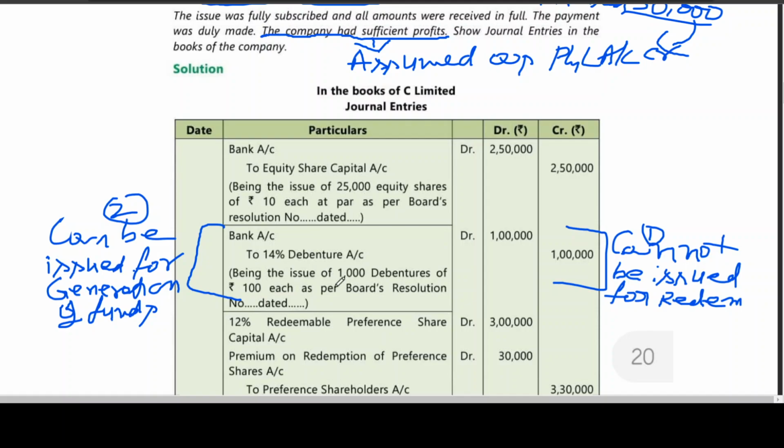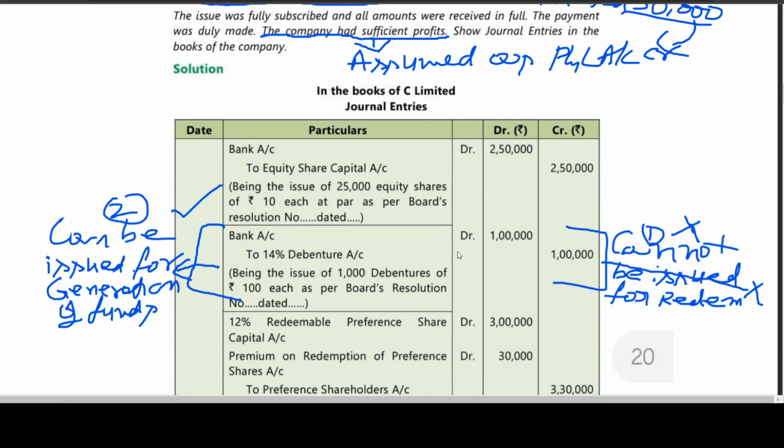You are writing the entry for what? Generation of funds. Please remember. But not for this. Please try to understand. Cannot be issued for redemption, but can be issued for generation of funds. You cannot issue for redemption. Can be issued for generation of funds.